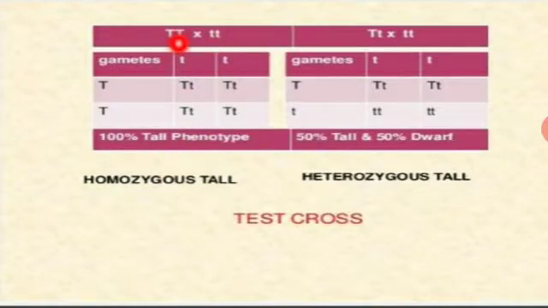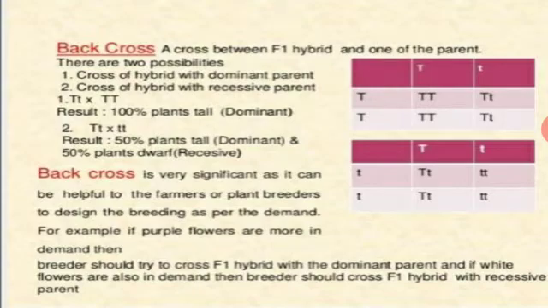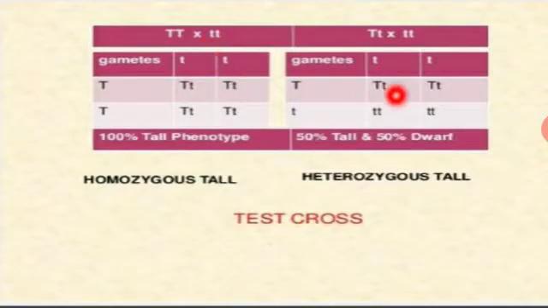Okay, and the next one is the test cross ratio of monohybrid. So first, when a pure tall plant is crossed with a pure dwarf plant, it splits into gametes and individually 100% it will produce only the tall plant in the phenotypic characteristics. So you will name it homozygous tall. When a heterozygous tall is crossed with the recessive parent, we get an equal share of the parental characters, that is tall as well as dwarf, 50% tall and 50% dwarf. So a test cross is nothing but crossing with the homozygous recessive, of a homozygous as well as a heterozygous individual.